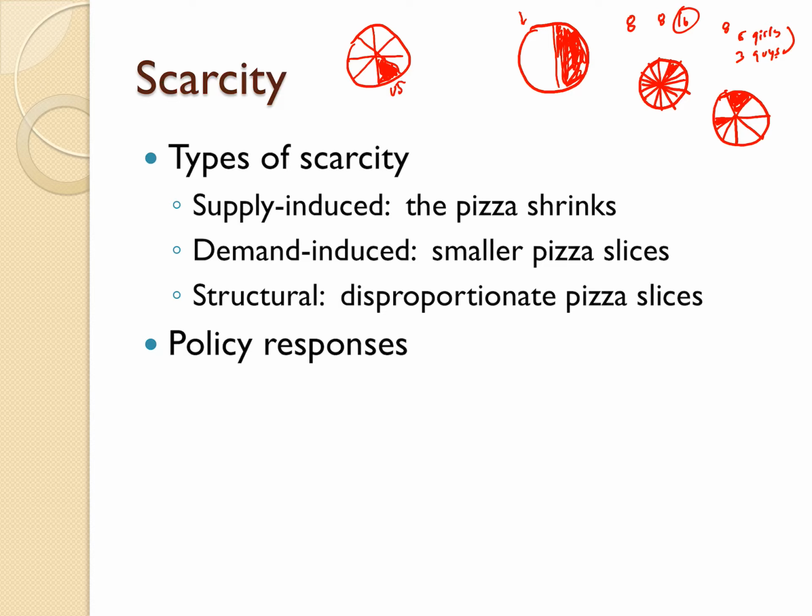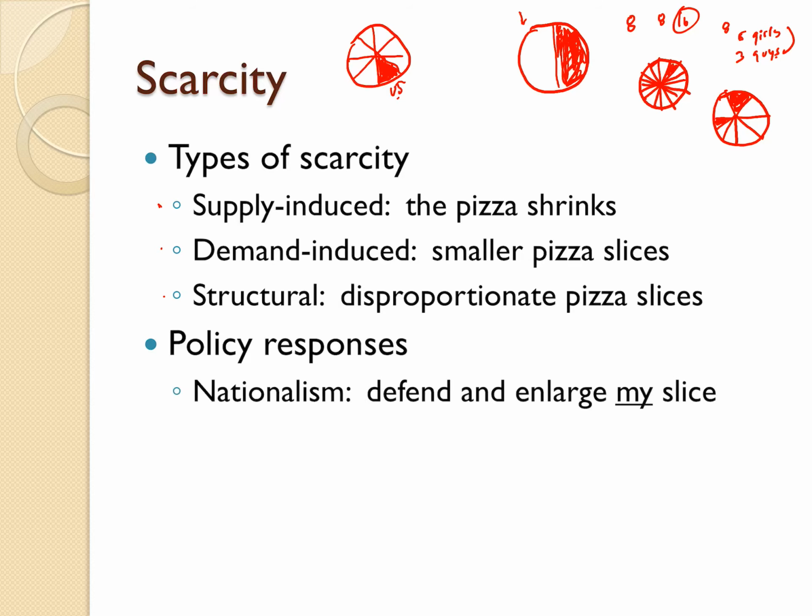Let's imagine that there's a belief that one of these 3 types of scarcity could show up. What then does economic nationalism say the United States should do? It should defend and enlarge my slice. In other words, I should make sure I don't get any less. If scarcity happens, it should happen in your area, not in my area. And if possible, I should increase the amount of pizza I get. Okay, that's economic nationalism. Not that big of a surprise. This is how capitalism essentially works.